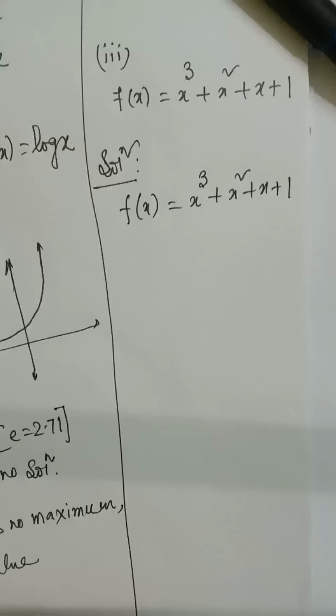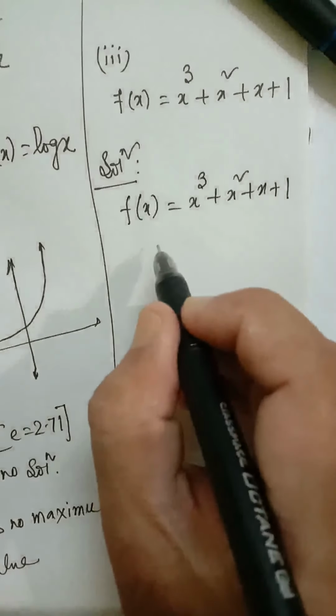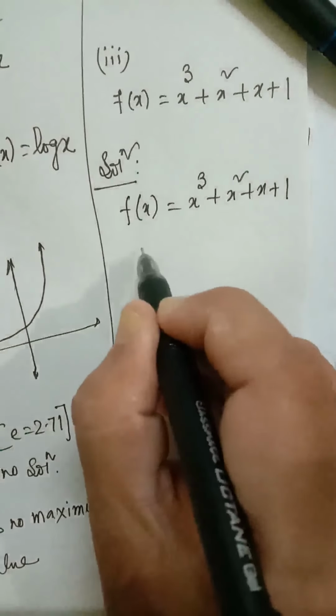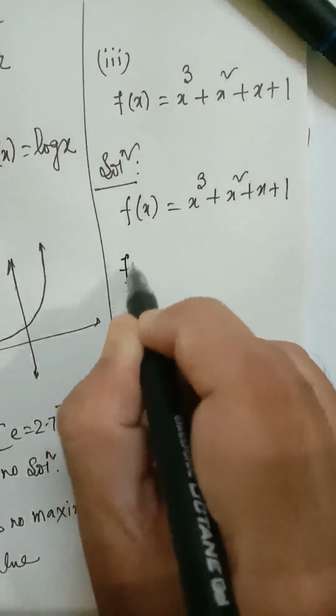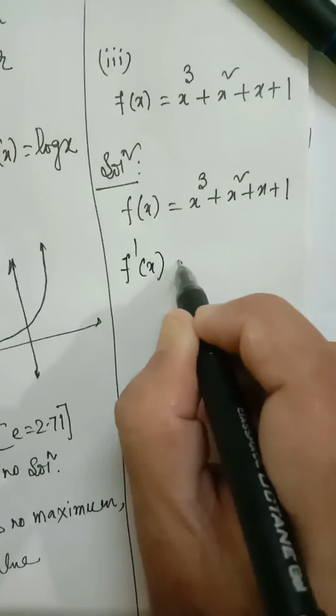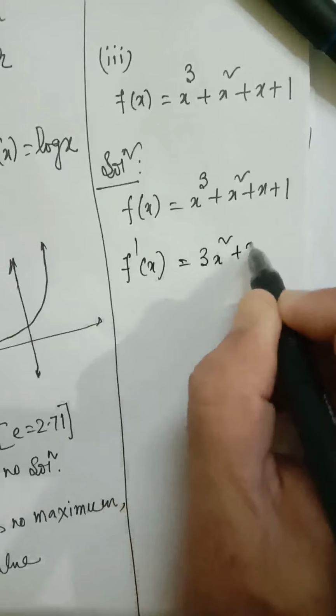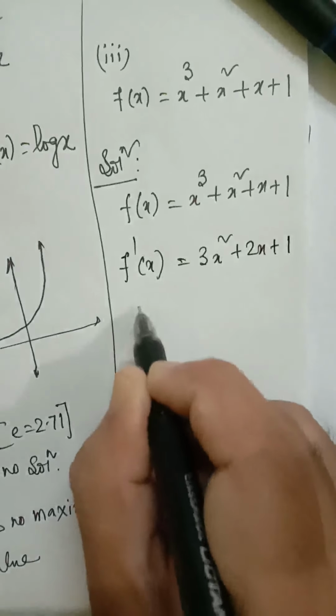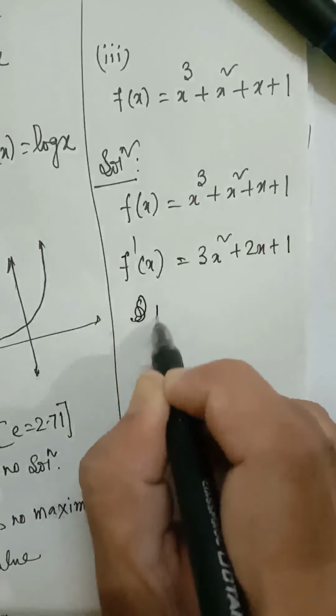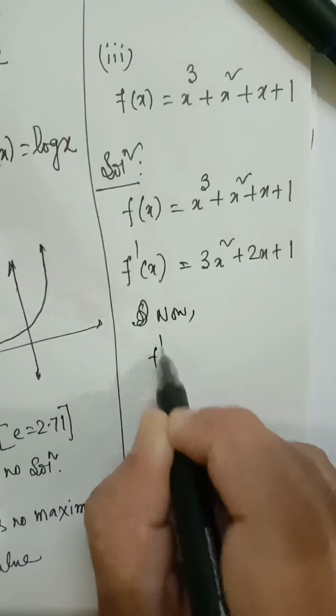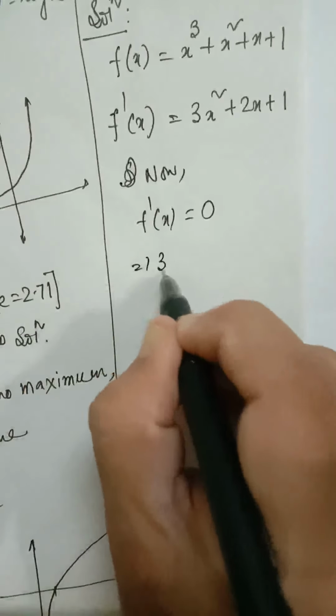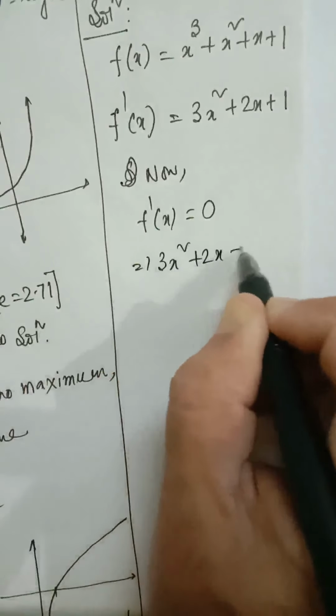The third function is f(x) = x cube plus x square plus x plus 1. You have to show that this function has neither maxima nor minima. So the first step is to find f dash x. The next step is to solve f dash x equal to 0. So 3x square plus 2x plus 1 equal to 0.